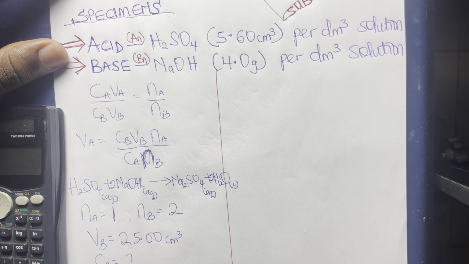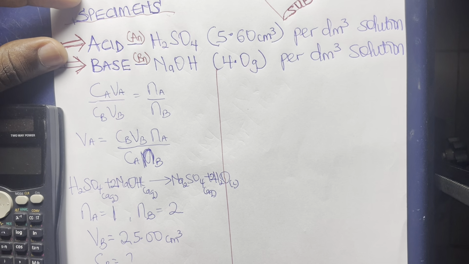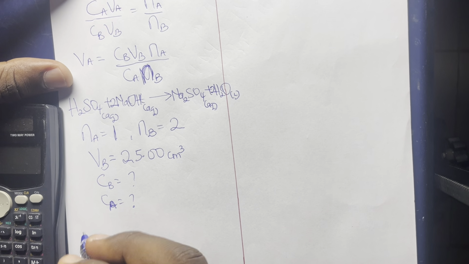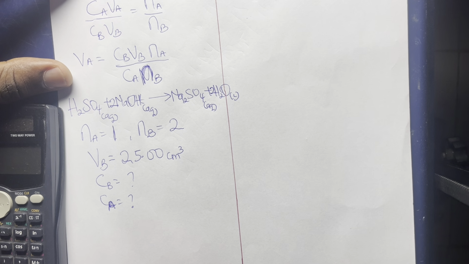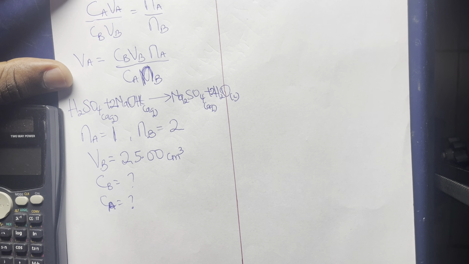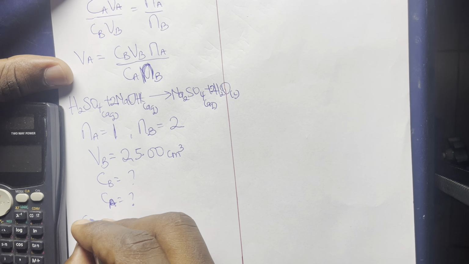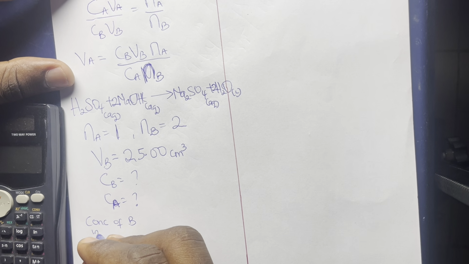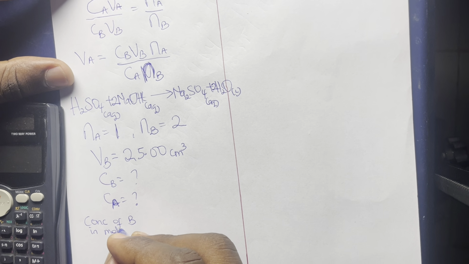Cb is the concentration of sodium hydroxide in mole per dm³. There's a formula to calculate concentration in mole per dm³: the concentration of B, the base, in mole per dm³.